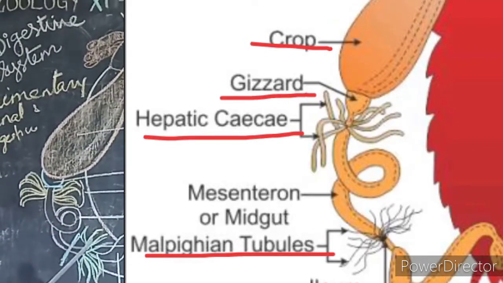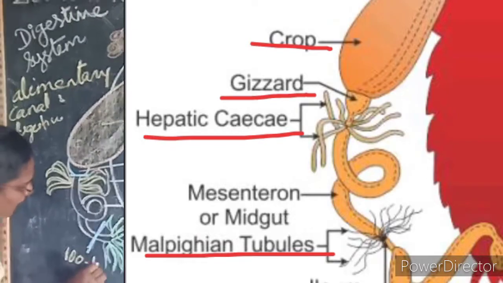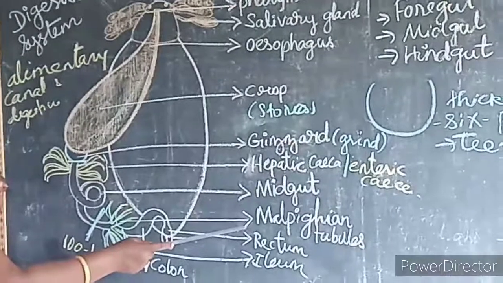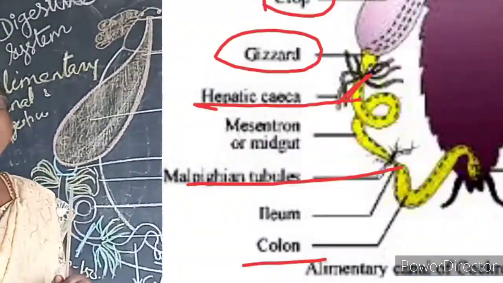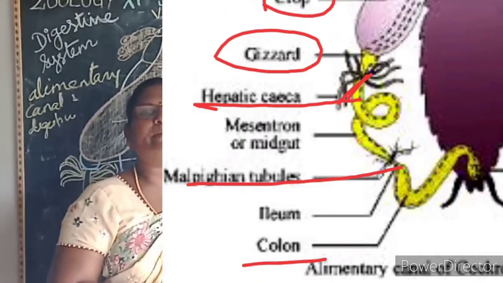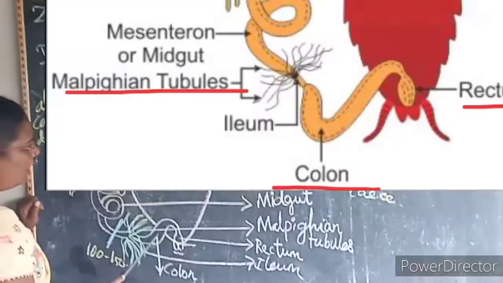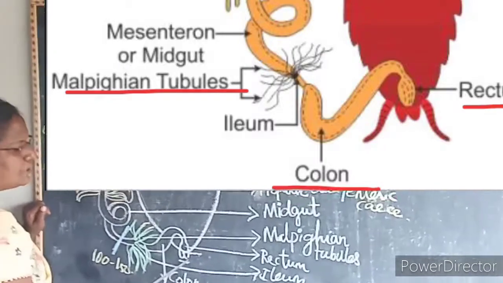In the hindgut, there are numerous, 100 to 150, finger-like projections. These are known as Malpighian tubules. What is the use of these Malpighian tubules? To remove the excretory waste from the blood, or from the hemolymph. Then the hindgut is followed by the ileum, colon and rectum. The rectum opens into the anus.